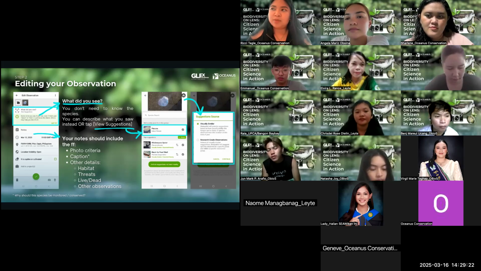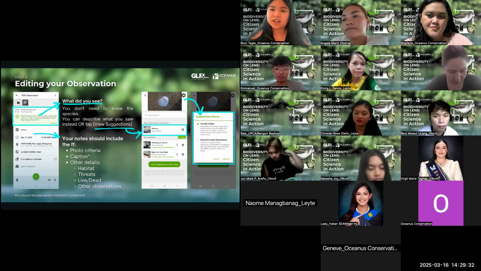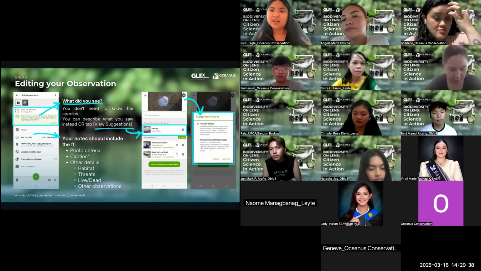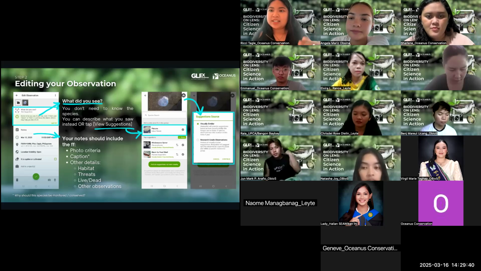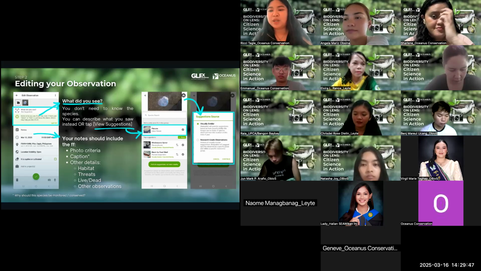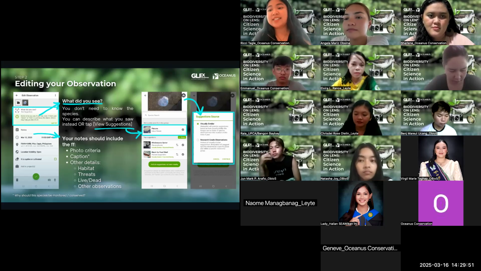And also the caption. So the caption could be about why do you think this species should be monitored or conserved, so that you can also touch on what are threatening it, why it's important in your area based off your observations, and other important details like what kind of habitat did you find it in, what are the threats in the area, is it alive or dead? Tulad ng picture na ginbutang ko sa submission, it's technically POS or copy shell, and technically since isang shell na lang, isang peraso na lang siya, it's dead.